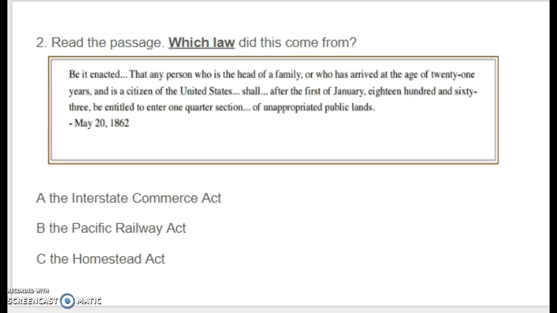Question 2. Read the passage. Which law did this come from? Here's the passage. Be it enacted that any person who is the head of a family or who has arrived at the age of 21 years and is a citizen of the United States shall, after the 1st of January, 1863, be entitled to enter 1/4 section of unappropriated public lands. May 20th, 1862. So which law did this passage come from? Was it A, the Interstate Commerce Act, B, the Pacific Railway Act, or C, the Homestead Act?